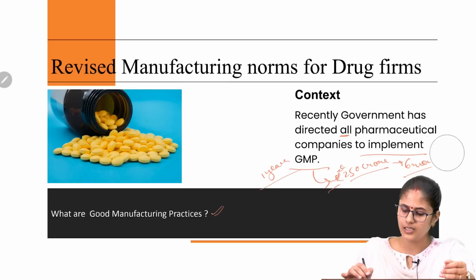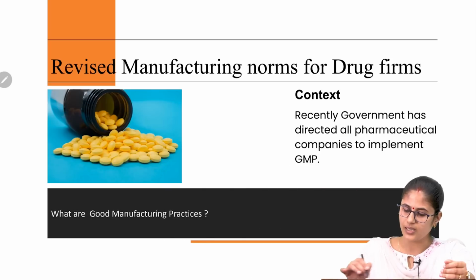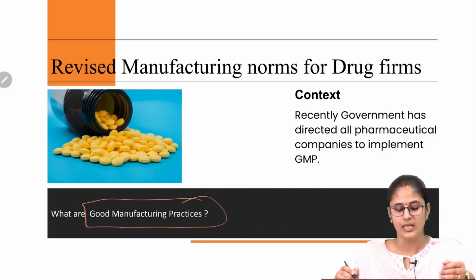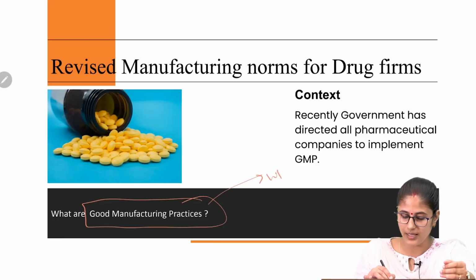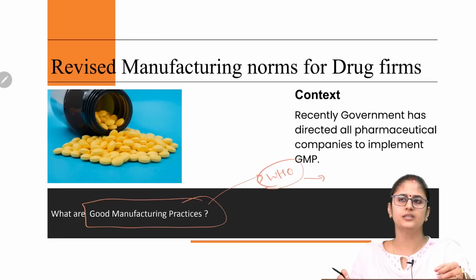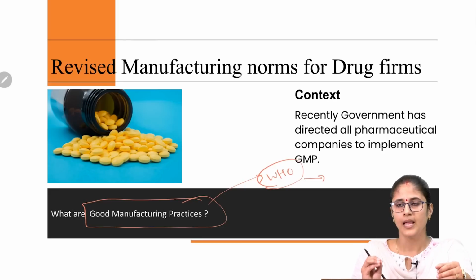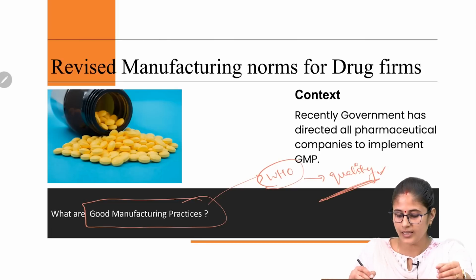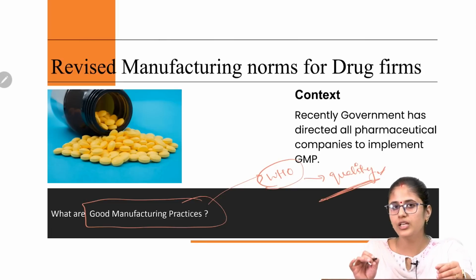Now in this regard, the first thing that you need to understand is, what is this good manufacturing practices all about? This was something which was brought by WHO. So this good manufacturing practice basically looks into this thing that we have quality pharmaceutical products. And this quality would not only be ensured at the final stage, by testing that product, but under this